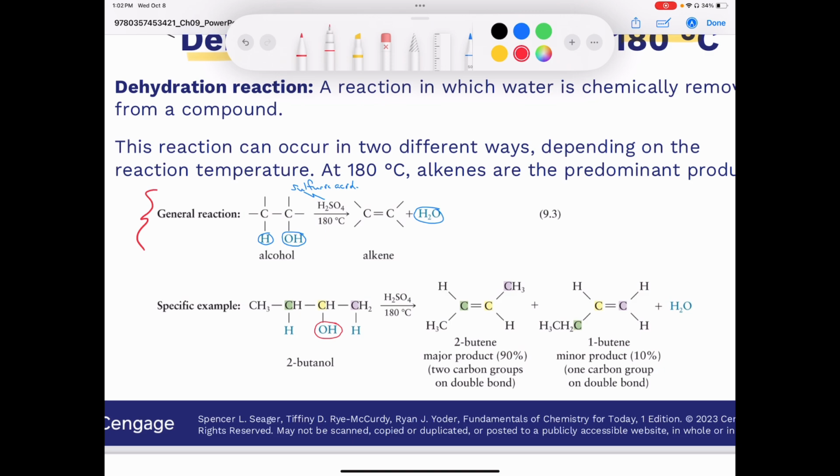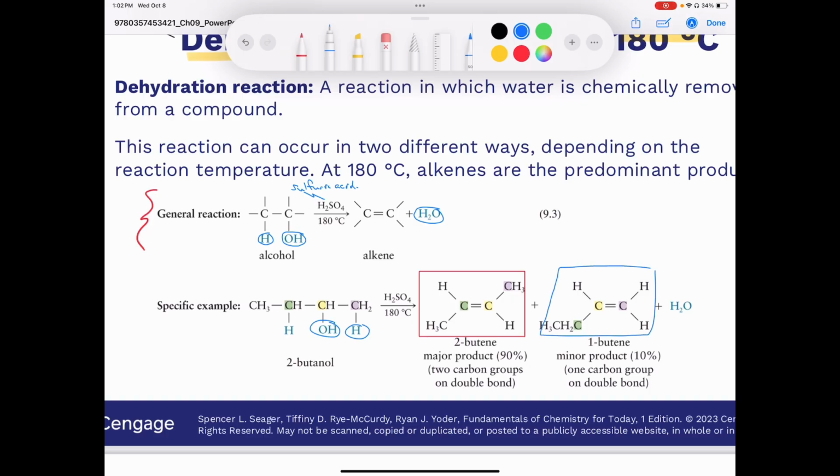If we were to remove the hydrogen atom, and I keep calling them protons, which is an appropriate term, if I remove this one here, then my double bond is going to be between the green and the yellow carbon, and this would be my product. Conversely, if I were to remove this hydrogen on the neighboring carbon that's in purple, I'm going to form my double bond here, and I'm going to end up with this compound.